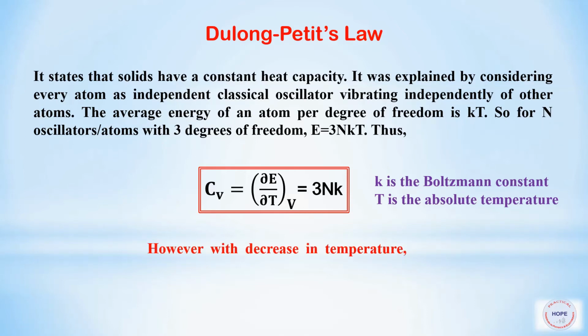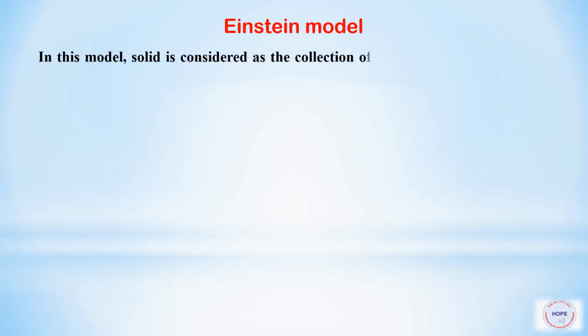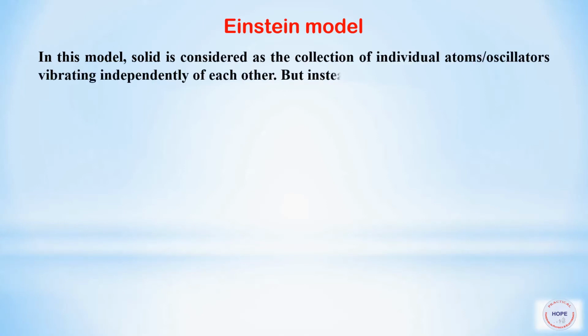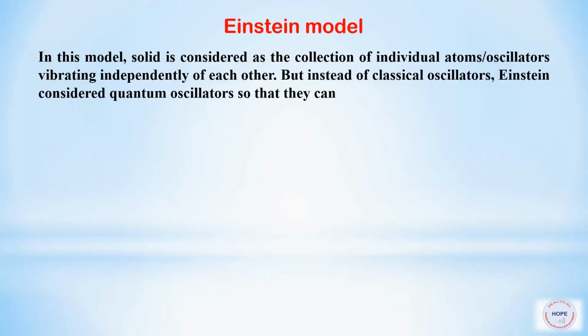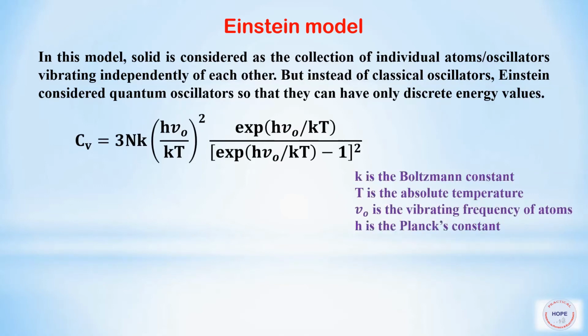However, with decrease in temperature, heat capacity also decreases and is 0 at 0 Kelvin, which could not be explained by Dulong-Pettit's law. So Einstein improved it. In Einstein's model, solid is considered as the collection of individual atoms, oscillators, vibrating independently of each other. But instead of classical oscillators, Einstein considered quantum oscillators, so that they can have only discrete energy values. Based on this idea, he evaluated the expression for specific heat as shown.